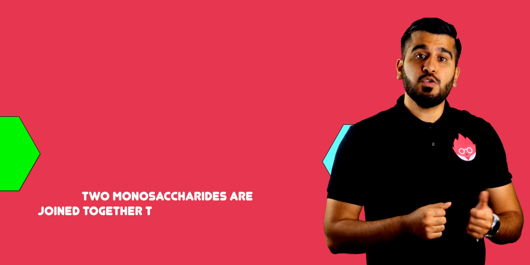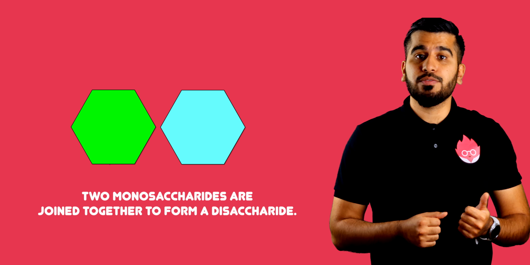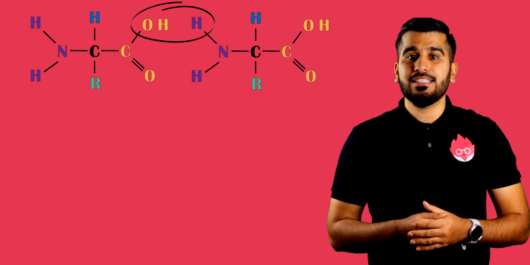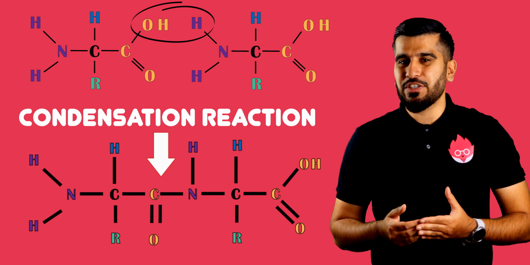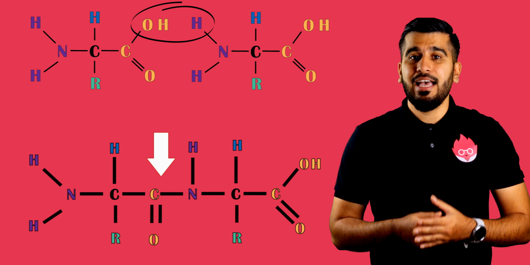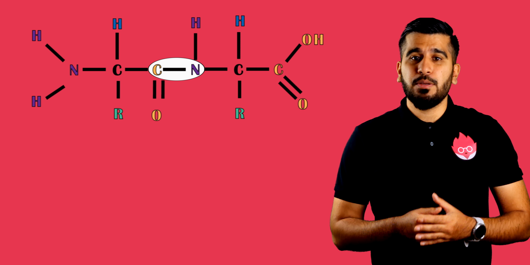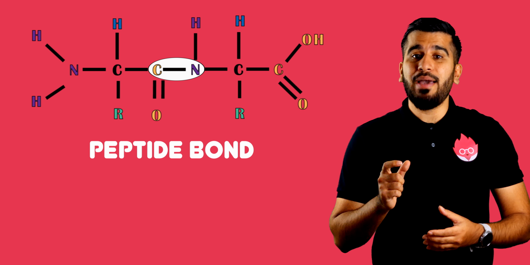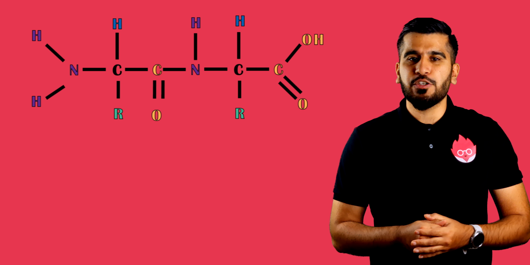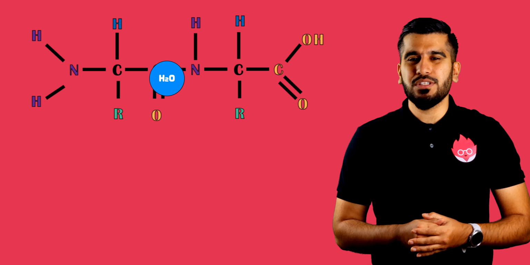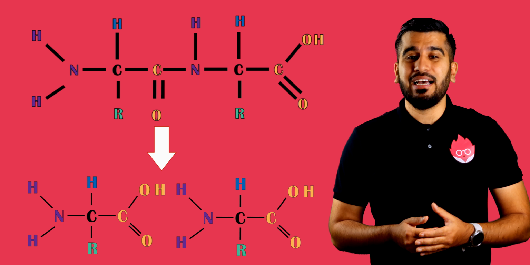In the same way 2 monosaccharides can bond together to form a disaccharide, 2 amino acids can bond to form a dipeptide. This is another example of a condensation reaction as seen with carbohydrates, and water is also eliminated. The bond between the 2 molecules is called a peptide bond. In the same way a glycosidic bond can be broken down in hydrolysis reactions by the addition of water, peptide bonds can be broken down in the same way.